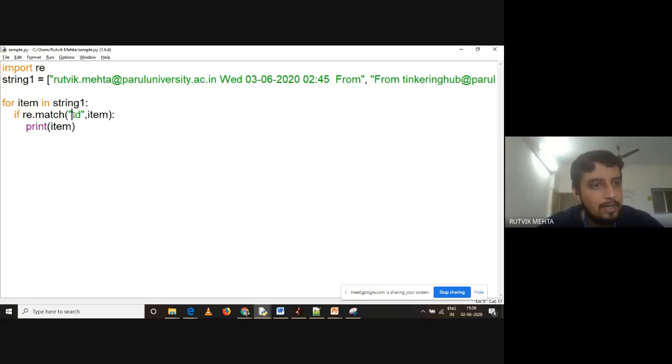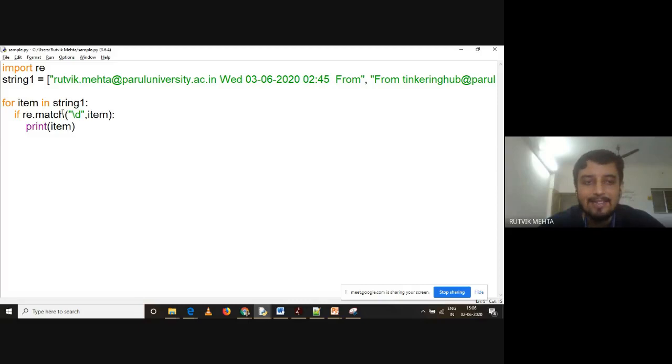Understand this, I have already told you when I start with match, match will look for a particular finding in the beginning of the string. Now see what the beginning is here. In this particular string, the string is starting with characters. Here also, the string is starting with characters. It is not starting with digits. That's why the match is not happening. And if match is not happening, it returns None, and None is false. That's why the string is not getting printed.